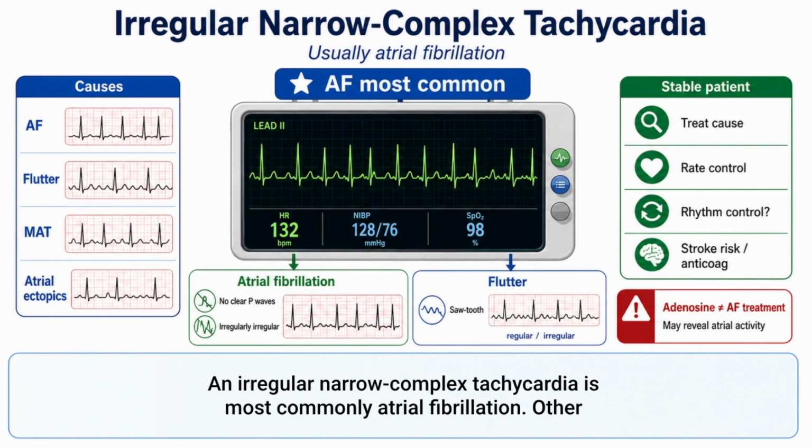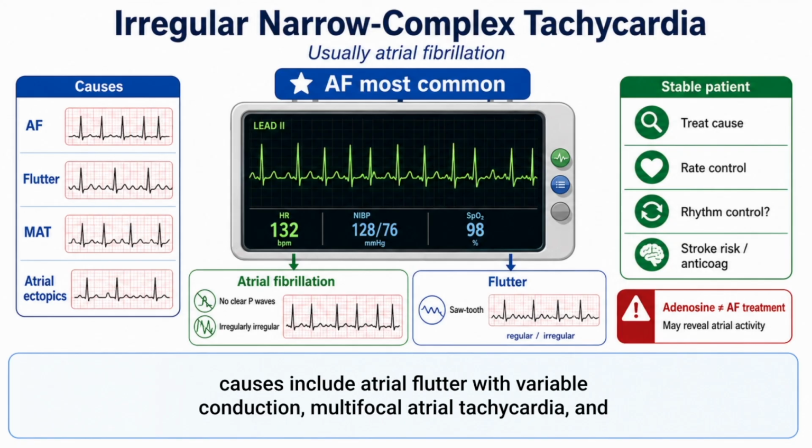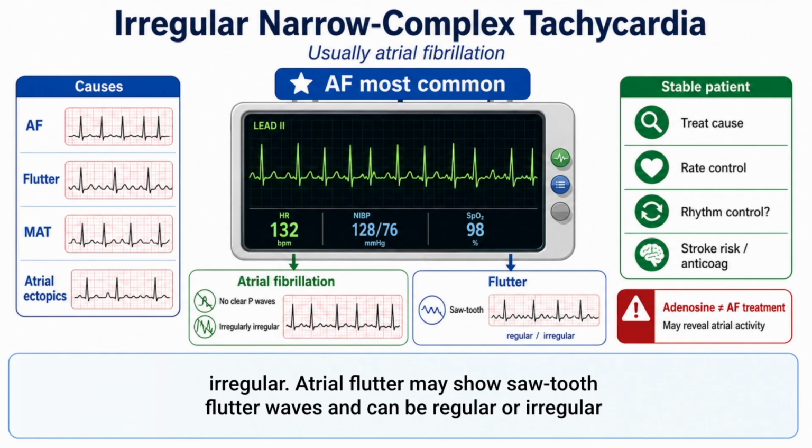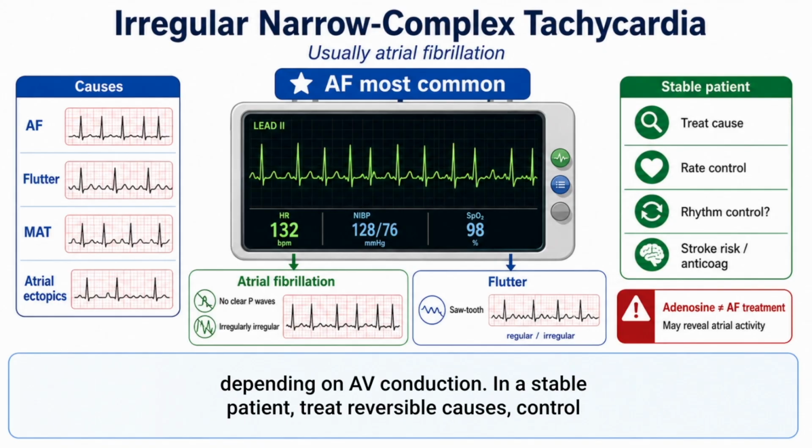An irregular narrow complex tachycardia is most commonly atrial fibrillation. Other causes include atrial flutter with variable conduction, multifocal atrial tachycardia, and frequent atrial ectopic beats. Atrial fibrillation has no consistent P waves and is irregularly irregular. Atrial flutter may show sawtooth flutter waves and can be regular or irregular depending on AV conduction.